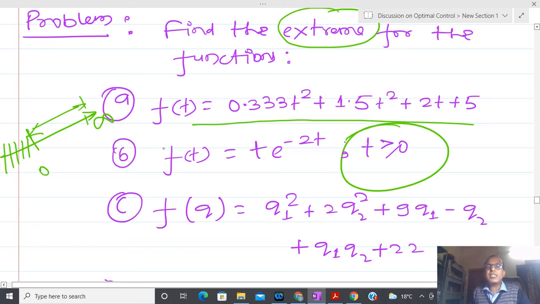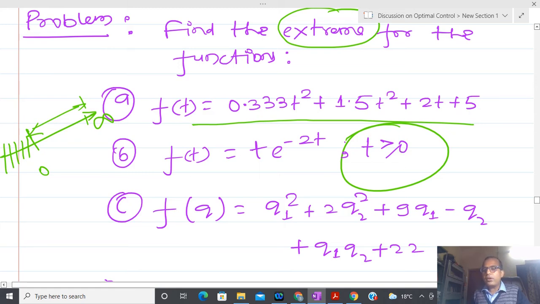It is possible that the maxima and minima lie on the end point too, so you have to check the end point behavior also. If an interval is not given, then everything is fine, but if an interval is given, an interval means a subset of the real numbers. So here the interval is t greater than or equal to 0, meaning 0 to infinity.